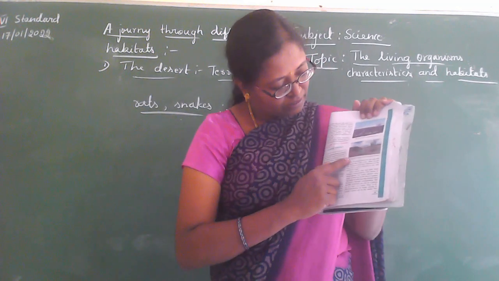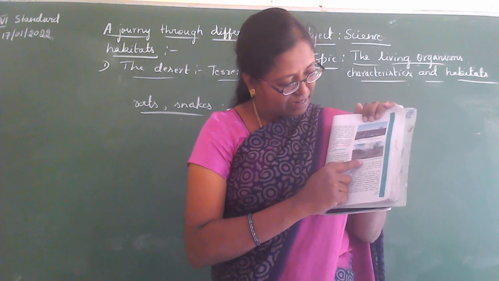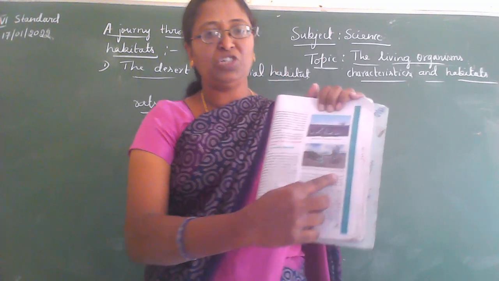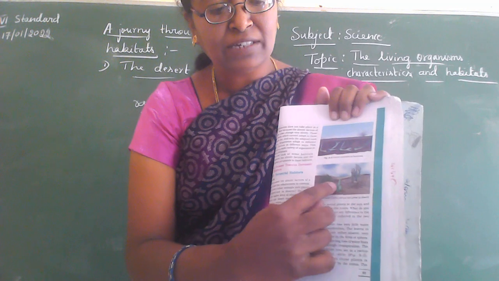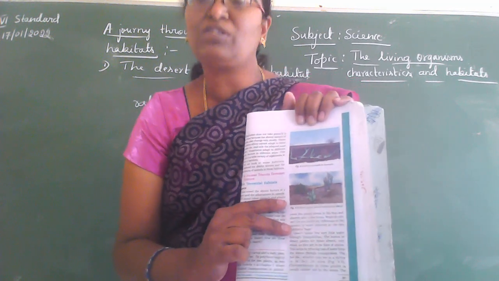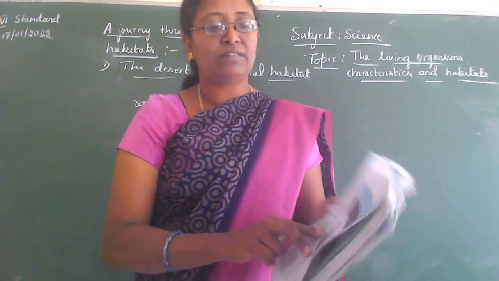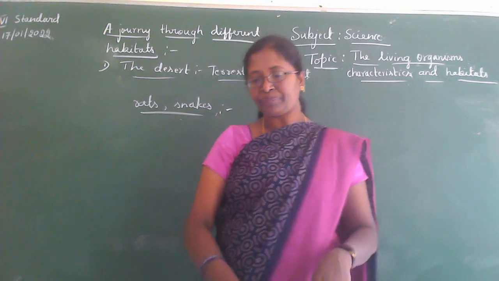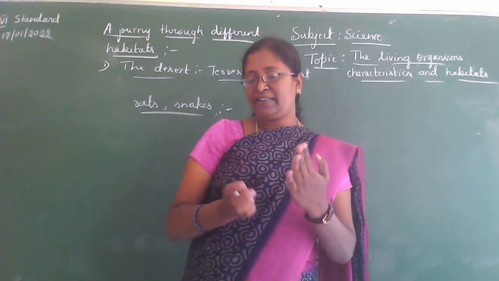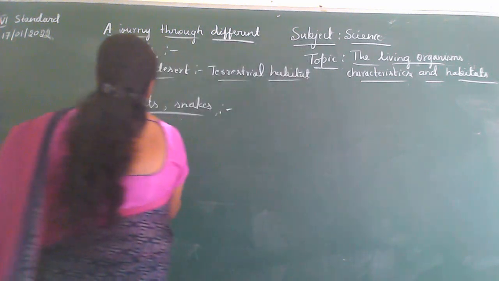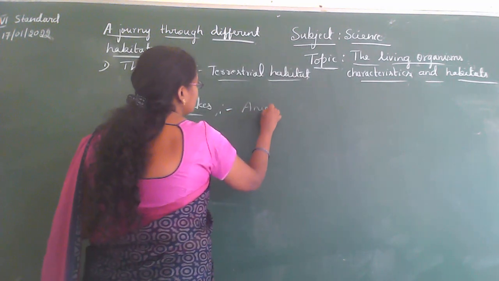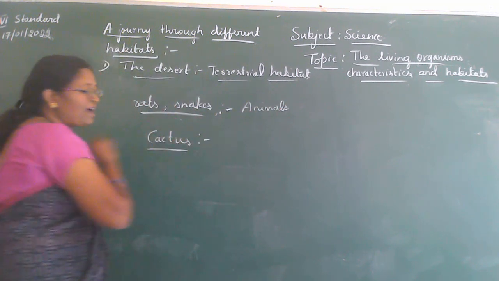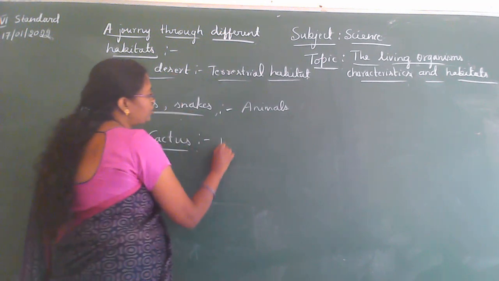See, what is this? Some typical plants grow in the desert region. Identify the plants, children. Yes, it is a cactus, isn't it? These types of plants are living in the desert region. Children, how are these plants? I told you about the cactus. Are these animals? What about the plant? Cactus is a plant. It is living in the desert region.